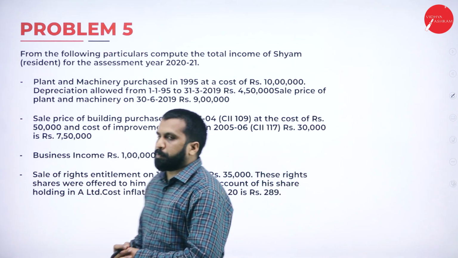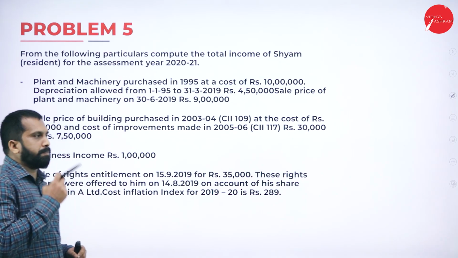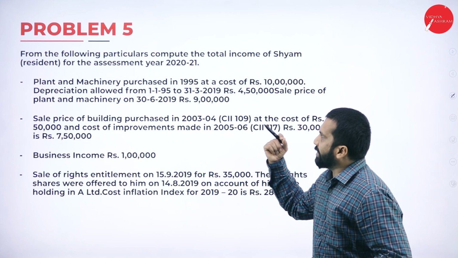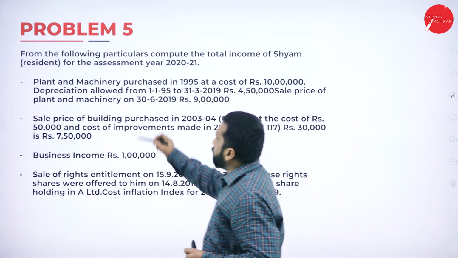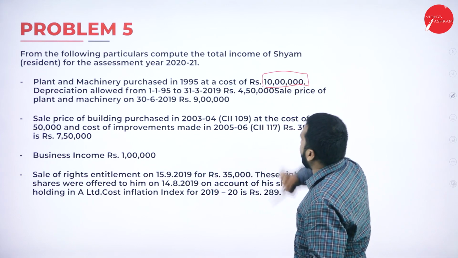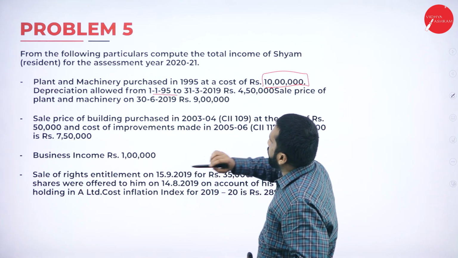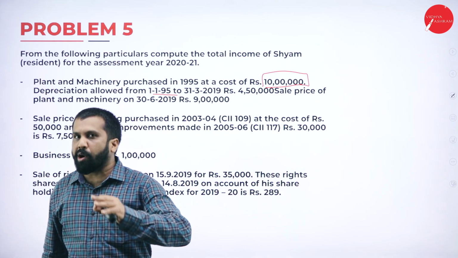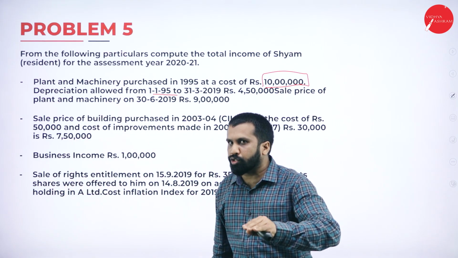Now we are in problem number 5. From the following particulars, compute the total income of Sham, resident, for assessment year 2020-2021. Plant and machinery purchased in 95 at a cost of 10 lakh. Now, depreciation allowed from 95. See, if depreciation comes, then what happens? If depreciation comes, it is called short term. If depreciation comes, it is always called short term.